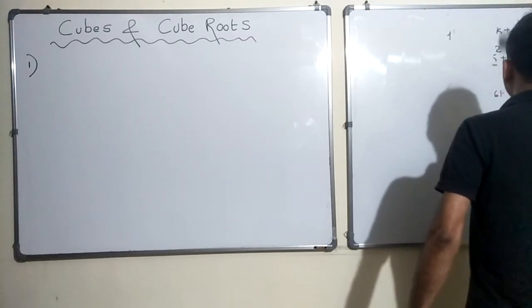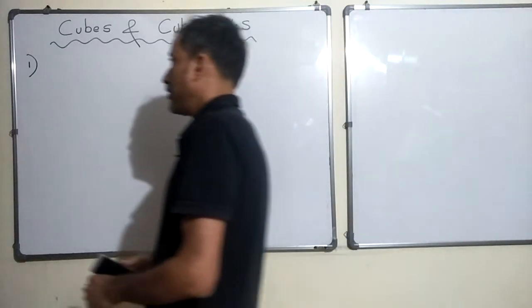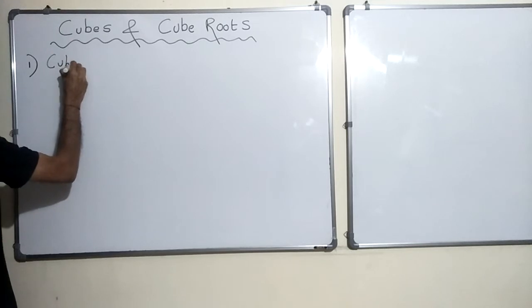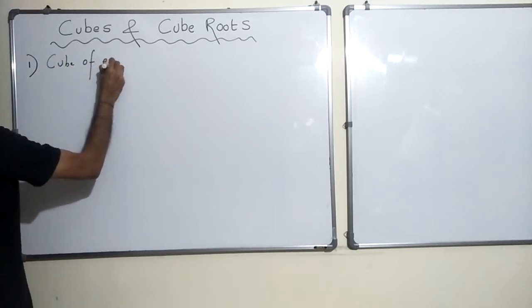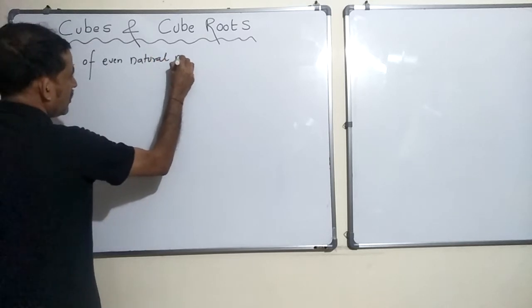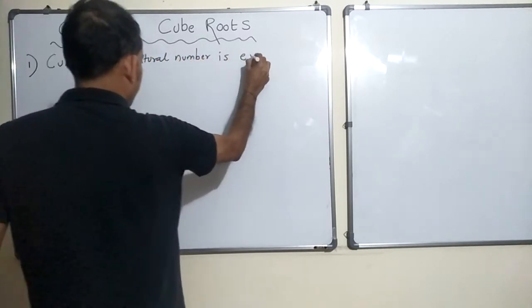So what do you think cube of an even natural number would be? Would it be even or odd? Let's see. Cube of even natural number is even.